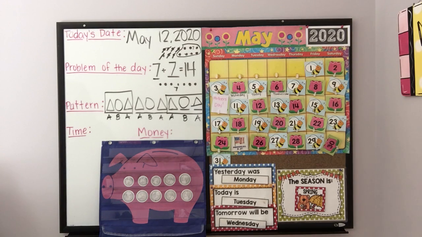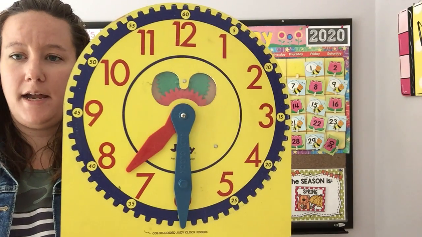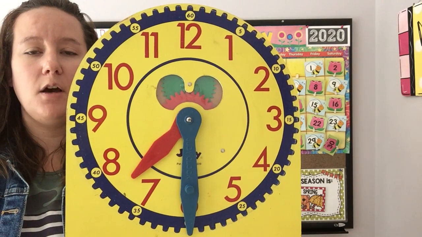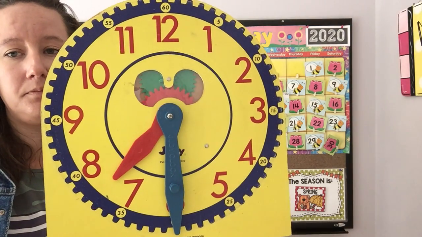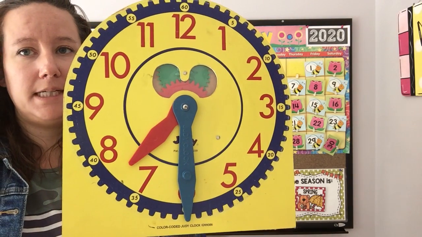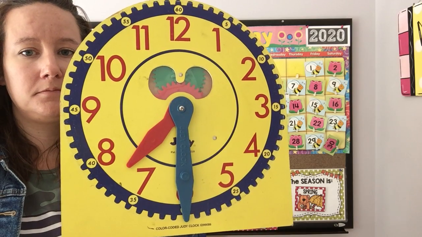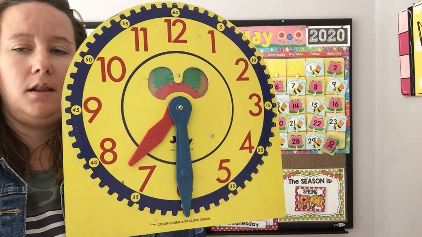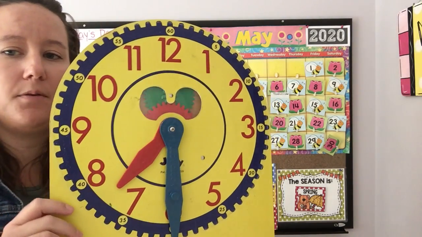All right, let's look at our time. So, on our clock today, here's our time. If you're solving with me, go ahead and write down what you see. What time is it on my clock? Okay. Let's look at it together. If you're not quite ready, go ahead and pause me. But if you are, let's look at this together.